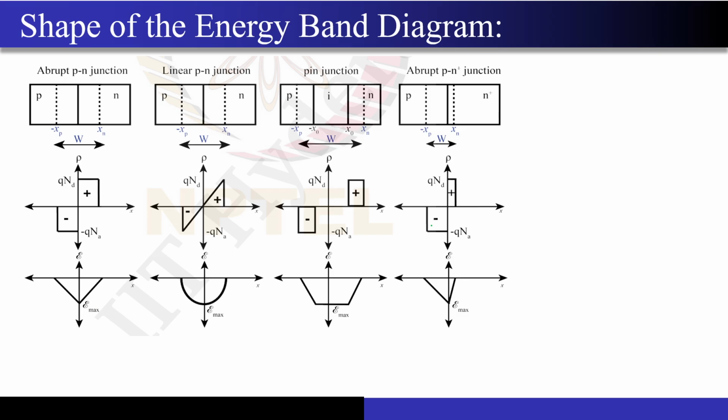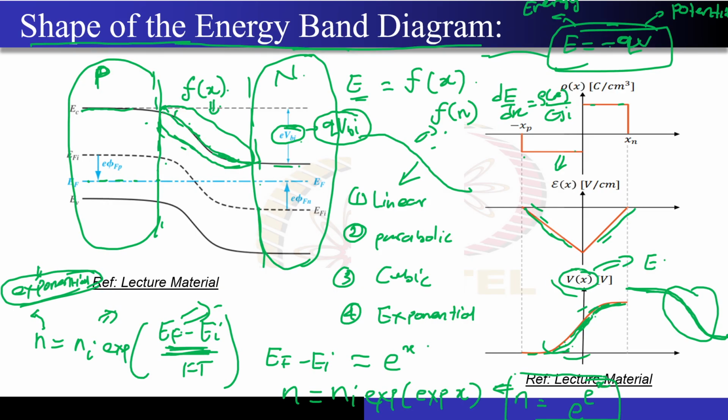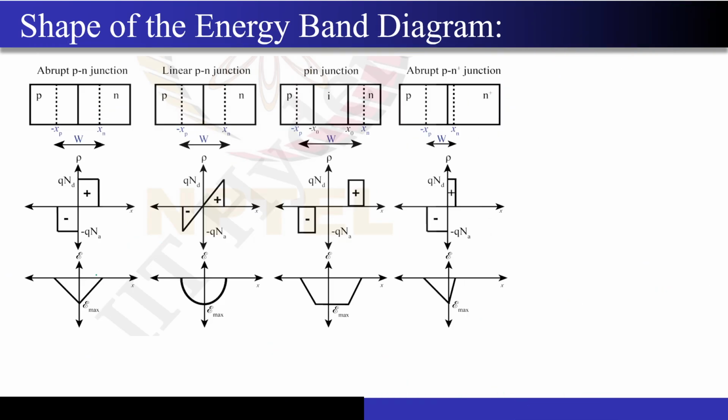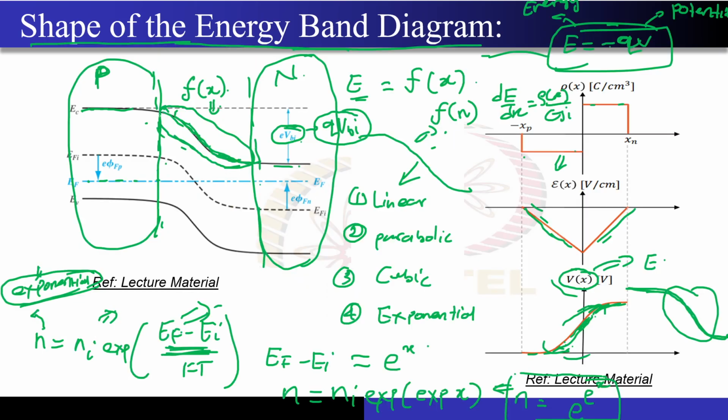Okay, so if you don't have any doubts, we will just remember one thing: whatever the shape of this potential, the same shape will appear in this transition region, that is, in this depletion region. This is the case of an abrupt p-n junction. The electric field was already linear like this, so if I integrate it, the potential will look something like this, as we have seen over here. Since the potential V of x was parabolic, the nature of the fall came out to be parabolic.